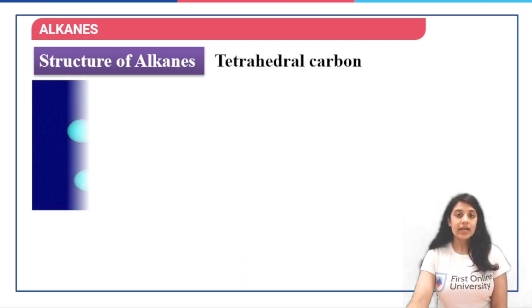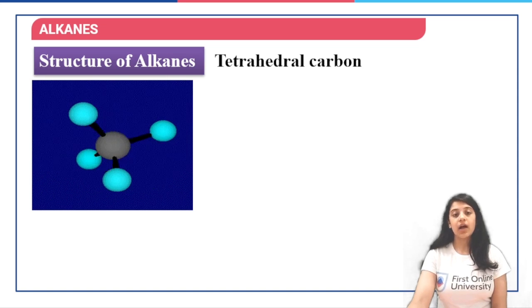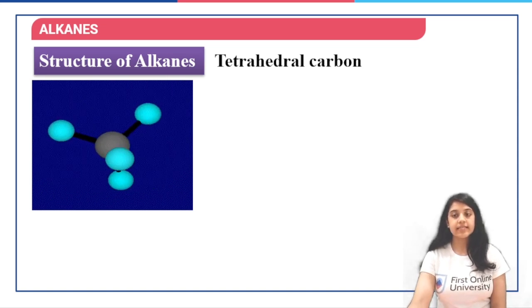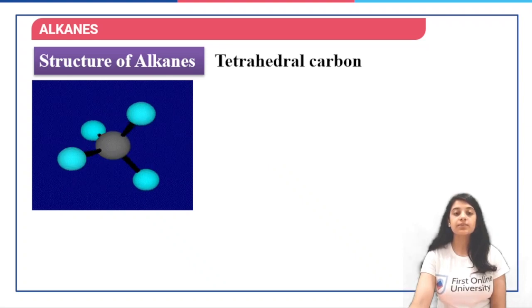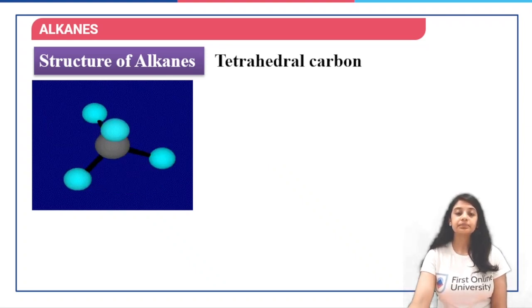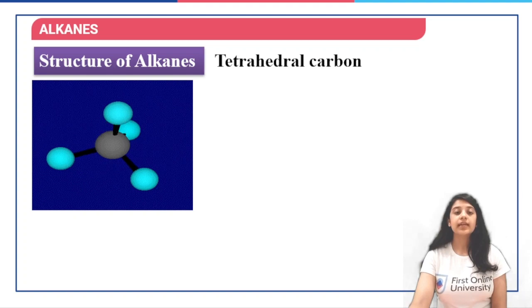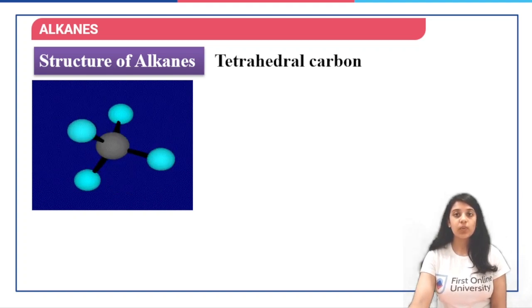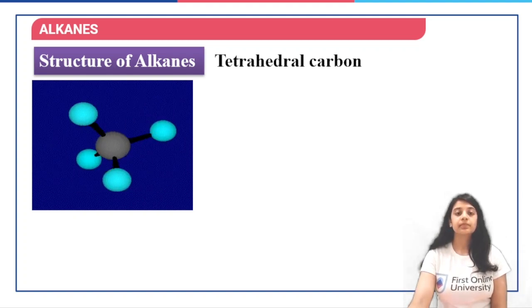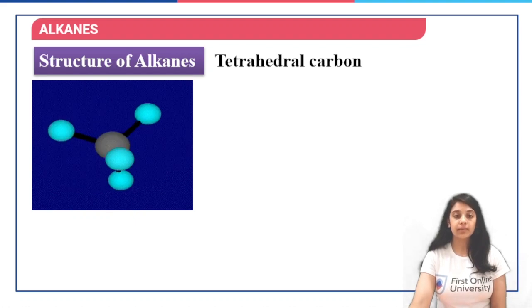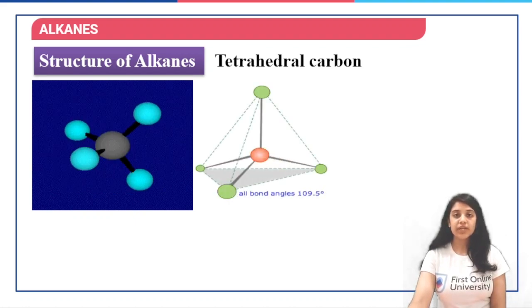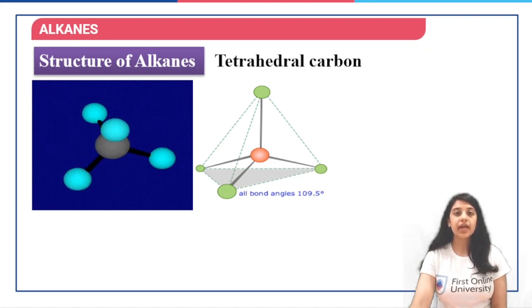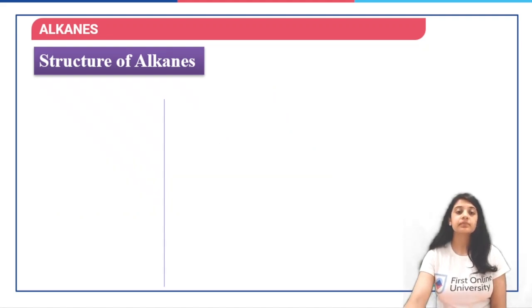The carbon in alkanes is tetrahedral carbon. If you look at this figure, it's a tetrahedral carbon in gray that is represented, and all these blue atoms are going to be the hydrogens. So this is where we have the example of methane. All the bond angles are going to be equal to the tetrahedral bond angle, which is 109.5 degrees.